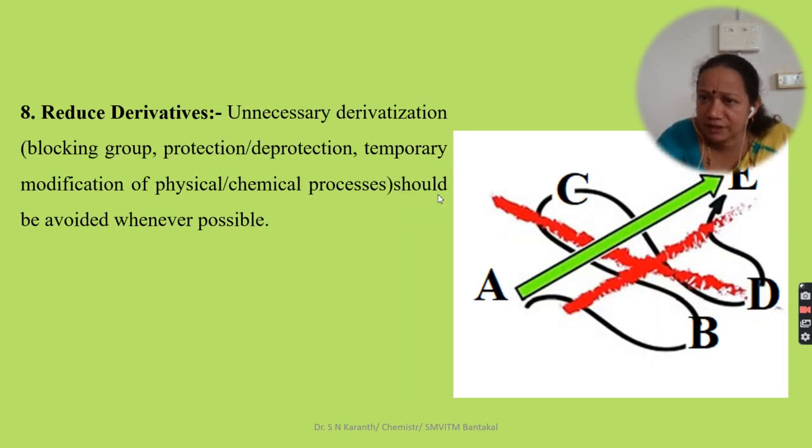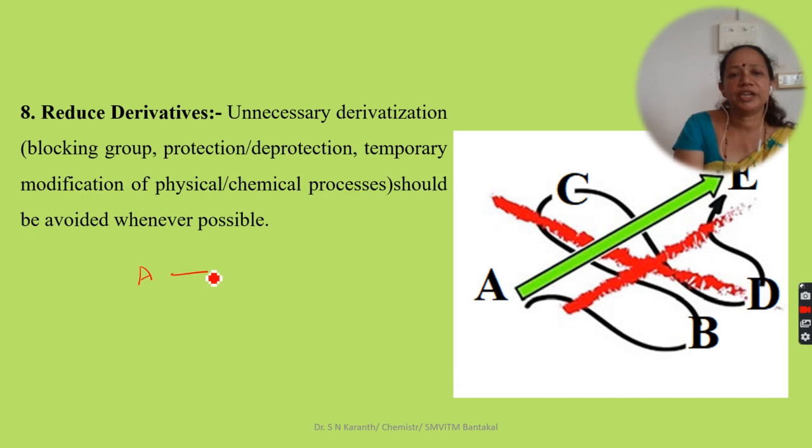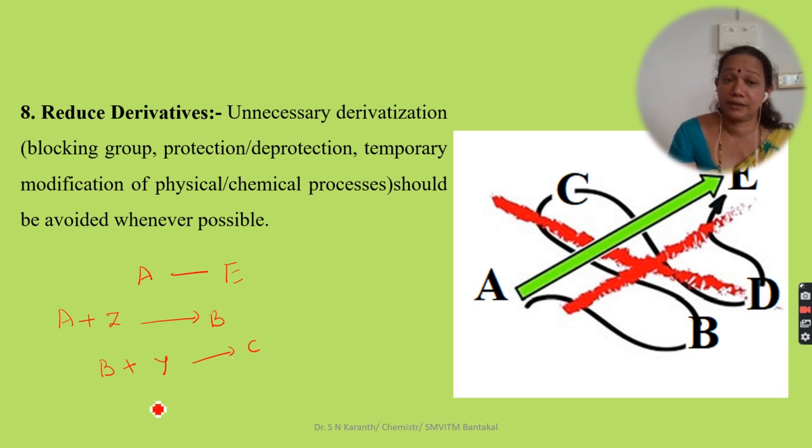Reduce derivatives. Sometimes the product is formed by a long path, like getting from A to E, which is not possible in one step. That time we have to follow a longer route. A may react with Z molecule forming B, then B may react with Y molecule producing C, and C may react with X plus W molecule forming D, and finally D on reaction with the U molecule produces E. So it produces a lot of derivatives.